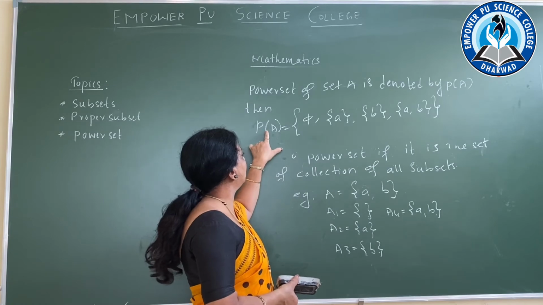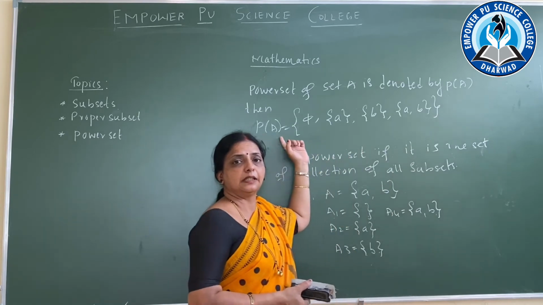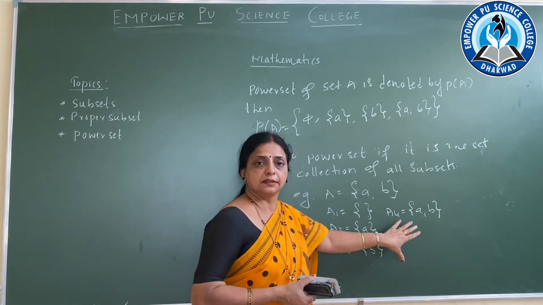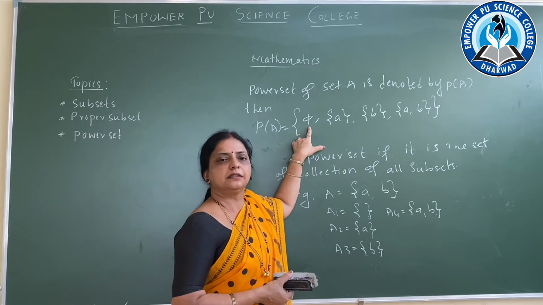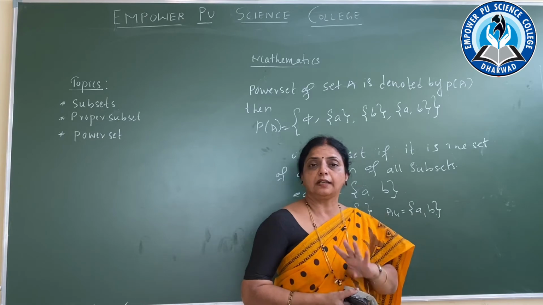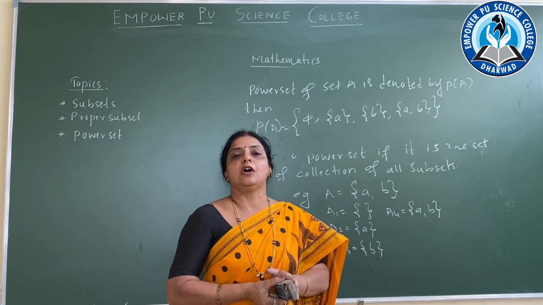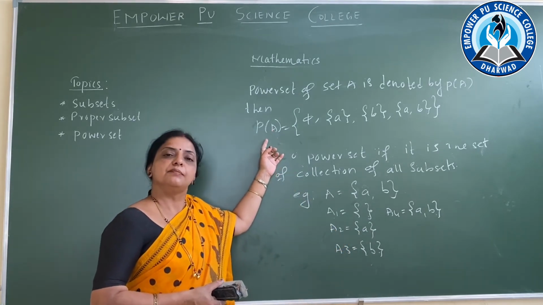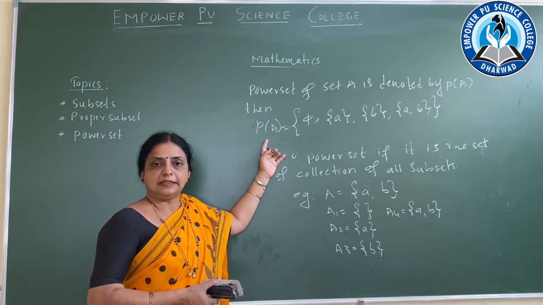So the power set P of A is equal to, we use set symbols. Set symbols we have used. All the subsets, these are the subsets that I am going to write in this set. First one is the null set. Then come the singleton sets. How many subsets are there? 4 are there. 1, 2, 3, 4. So this collection of the subsets is a set, and that set we call a power set. Have you understood?